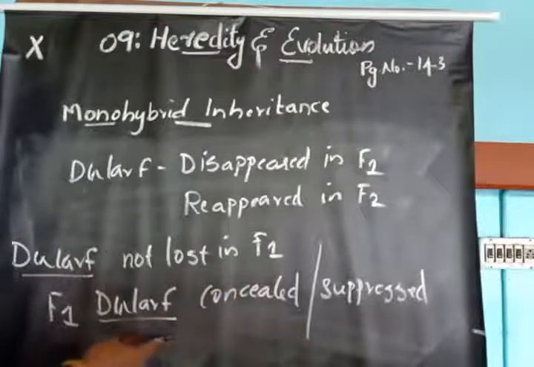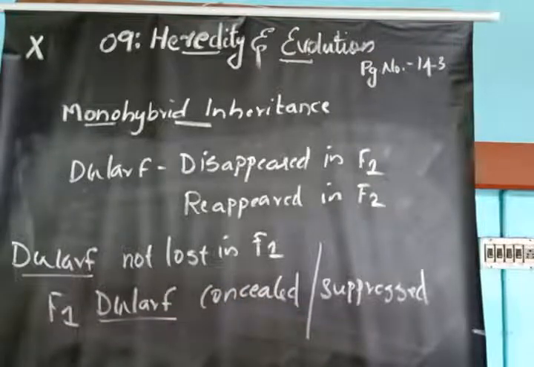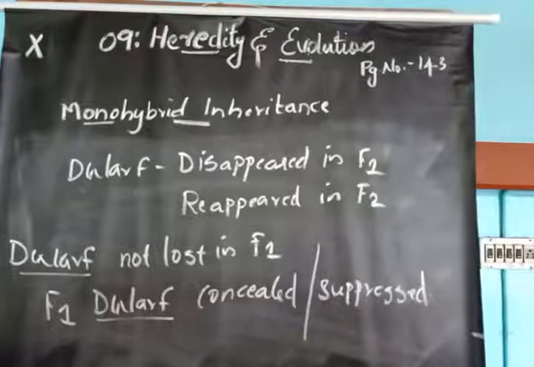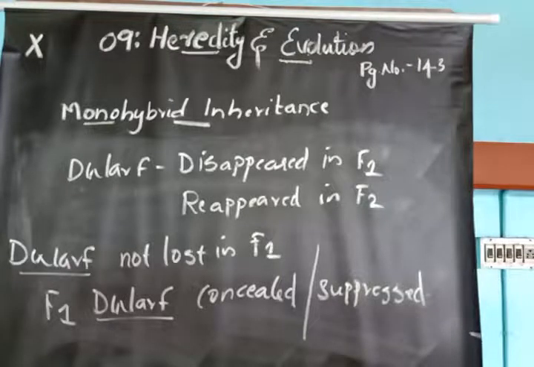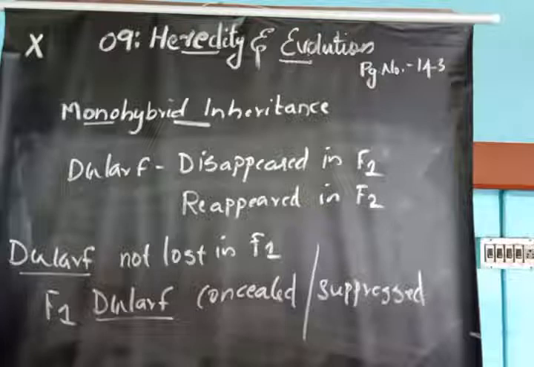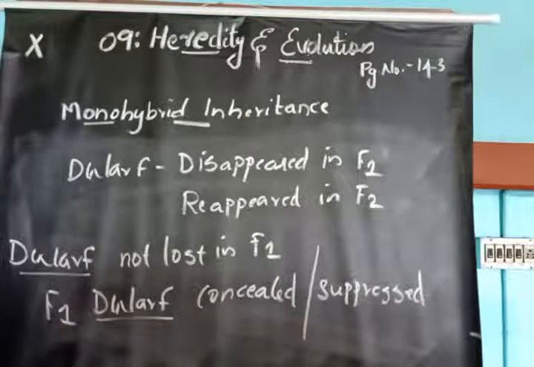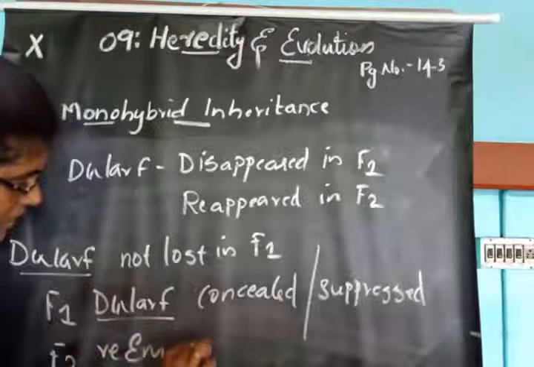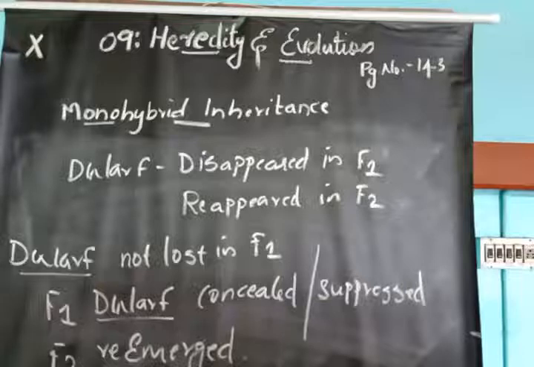Why? Because the dwarf character is concealed or suppressed in the F1 generation due to the activity of some other dominant character. So the trait dwarfness had not been lost in the first generation. It was concealed or suppressed to re-emerge in the second generation. In the F1 generation the dwarfness is concealed or suppressed, but in F2 it re-emerged. So this is about the dwarfness.